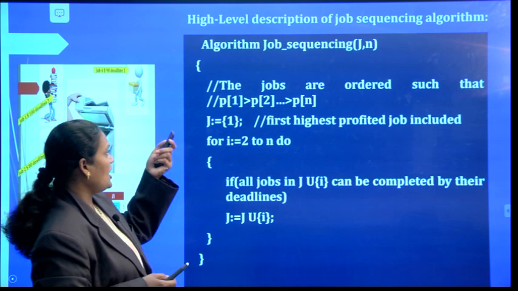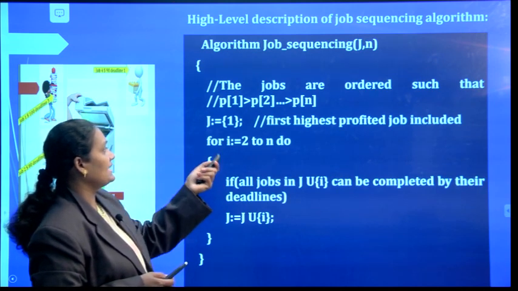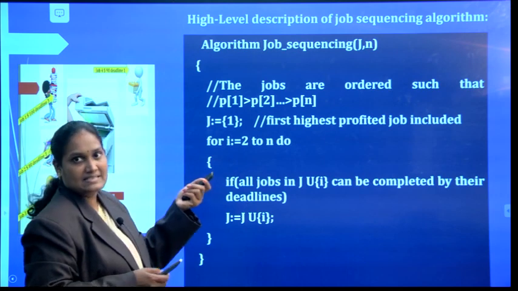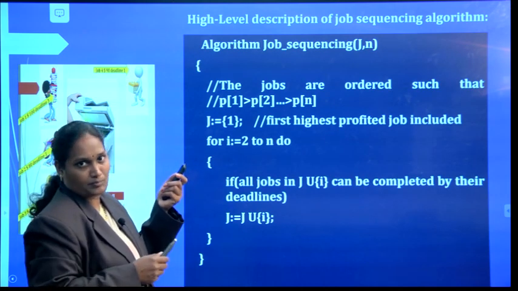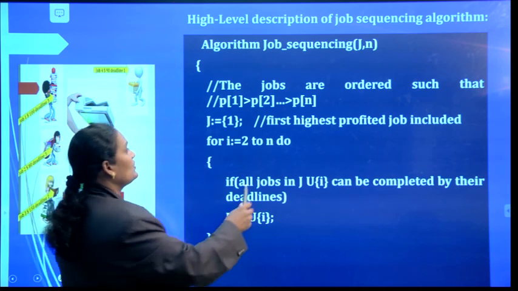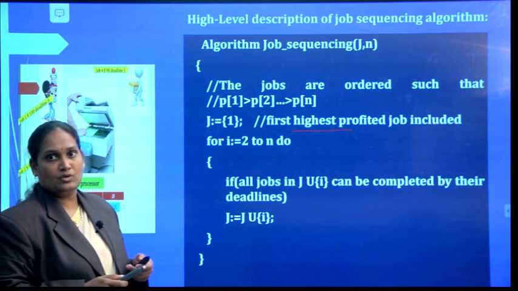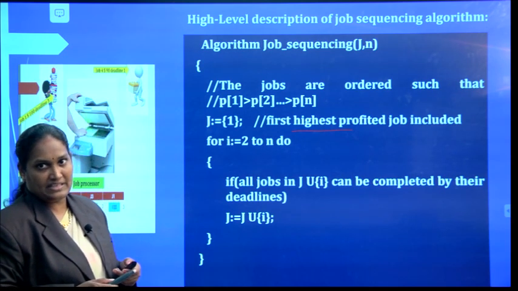Now first the jobs are ordered such that P of 1 greater than P of 2 greater than P of N, that is in the decreasing order of their profits. Now J is equal to 1, that is here we are going to include the first highest profited job.